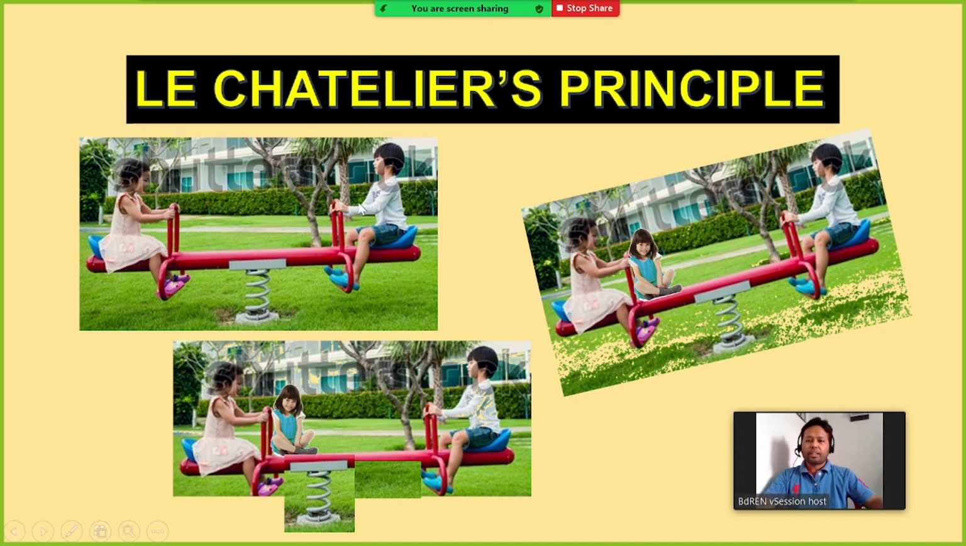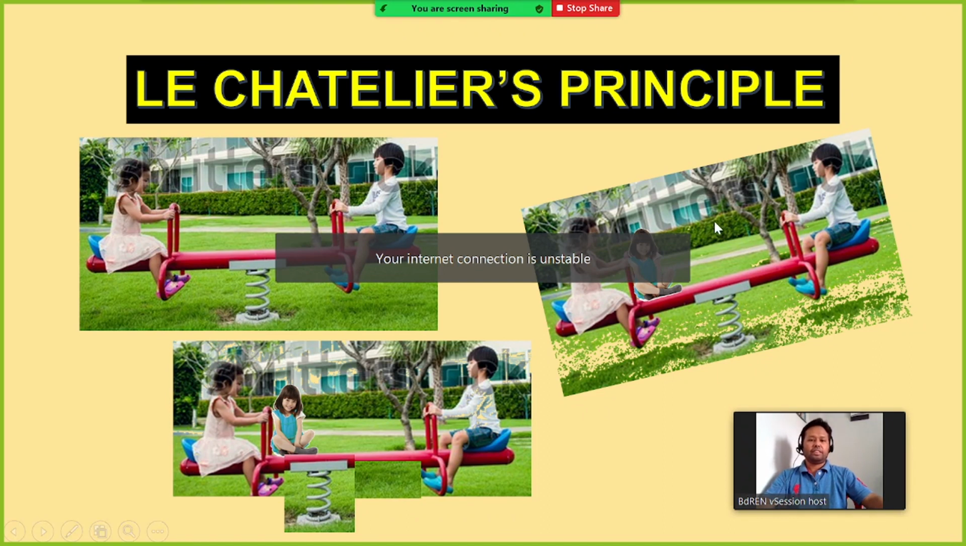Here you can see that the kids are in the same plane. That means they are in equilibrium. But if we add another kid on one side, you can see that this side is going down because this side becomes a little bit heavier, so this side goes down and this side goes up. Therefore, what is the situation? Now this is no more in equilibrium because you have added something on one side.